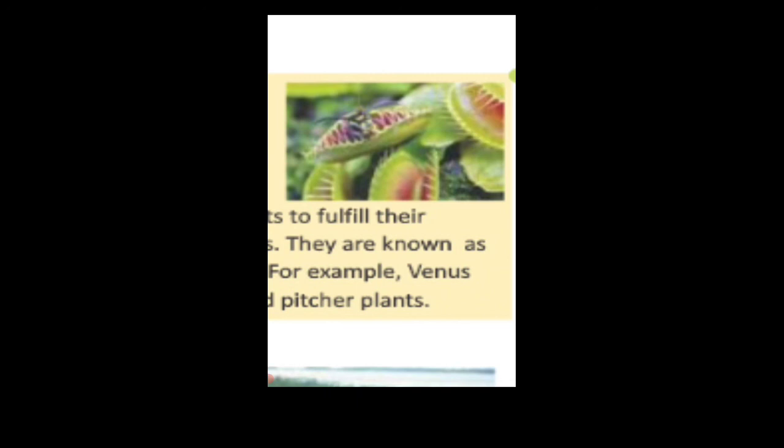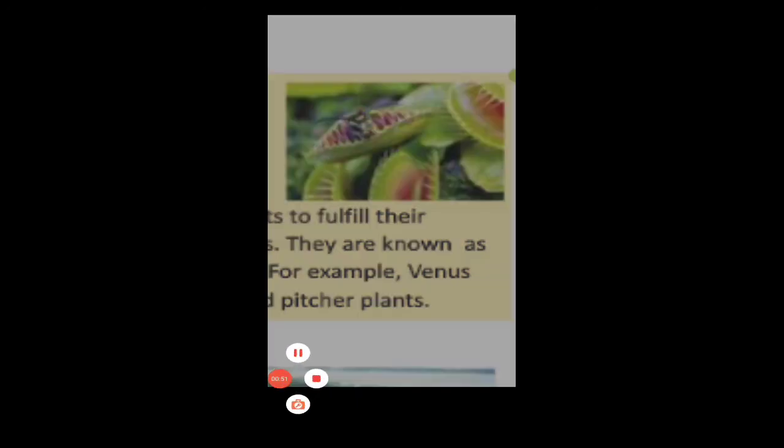Venus flytrap has hair along the edges of the leaves to catch the insects. In pitcher plant, leaves are in the form of a pitcher with a lid. When an insect sits in the pitcher, the lid shuts down to trap the insect.